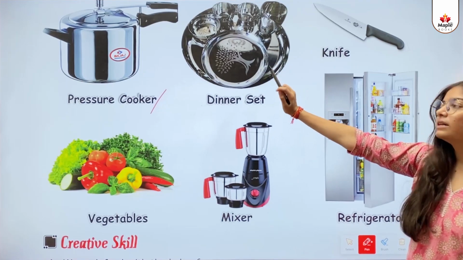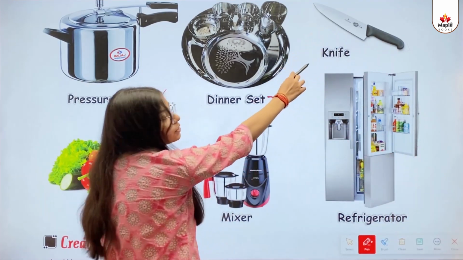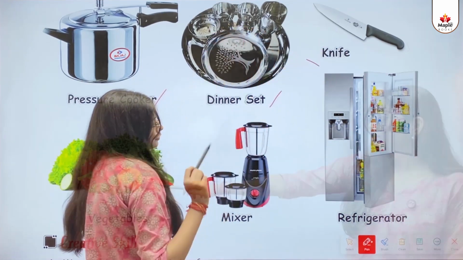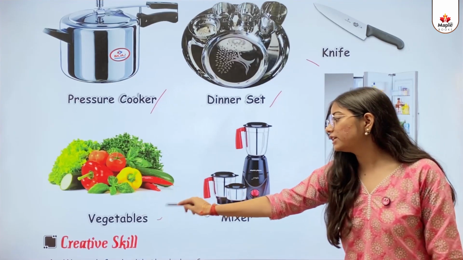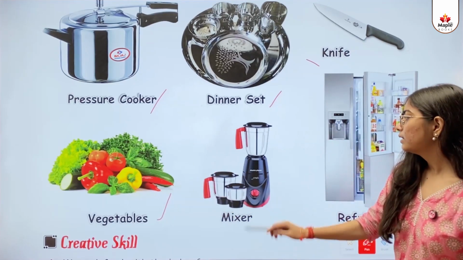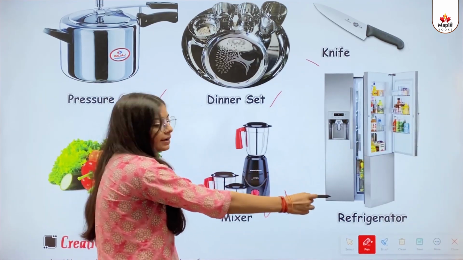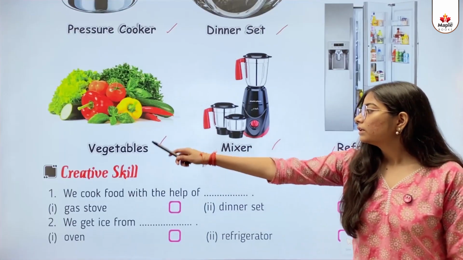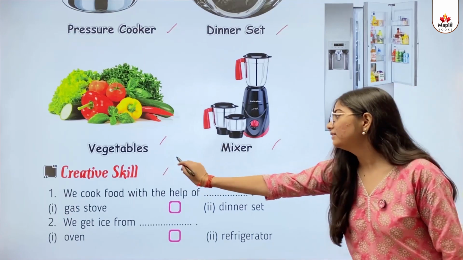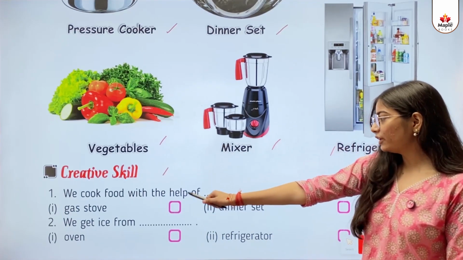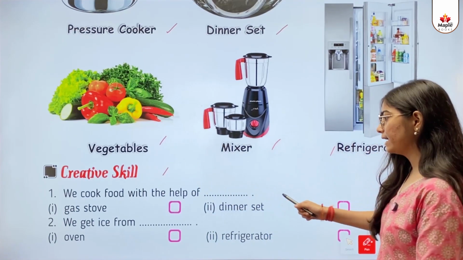This one is a dinner set. This one is a knife. This one is vegetables. This one is a mixer. This one is a refrigerator. Creative skill. First, we cook food with the help of dash.